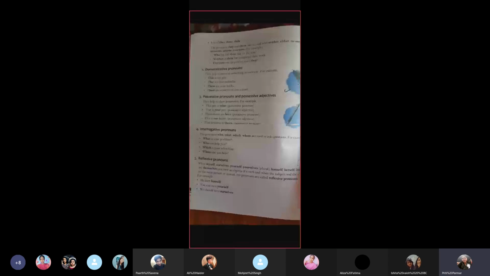When a particular word is used as an object of a verb, or if the subject and the object being talked about are the same people or same person or same animal, then we call it reflexive pronoun. He hurt himself. Here, he is the subject, hurt is the verb, himself is an object. When object and the subject are the same people, then we use reflexive pronoun.